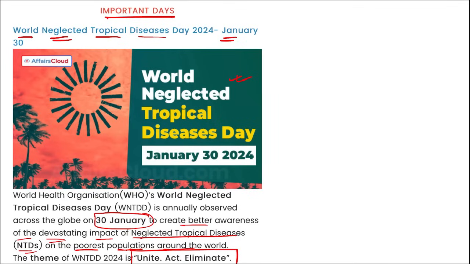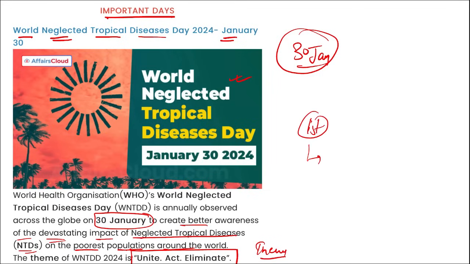I repeat, World Neglected Tropical Disease Day is observed across the globe on 30th of January, and it is to create awareness of the devastating impact of neglected tropical diseases on the poorest population around the world, and the theme that you need to remember is Unite, Act, Eliminate. Right? First ever time, when did we observe this day? On 30th of January 2020.